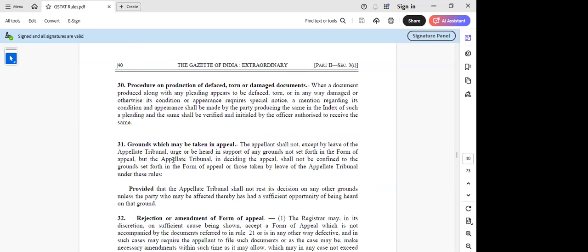we are coming to this procedure on production of defaced, torn, or damaged documents. Here I think they require that in the index itself they specify which documents are defaced, torn, or otherwise damaged, to be made by the party producing them, in whatever index we are preparing in the pleading. It should be verified and initialed by the officer authorized to receive the same. So this is also something a little specific, sir.